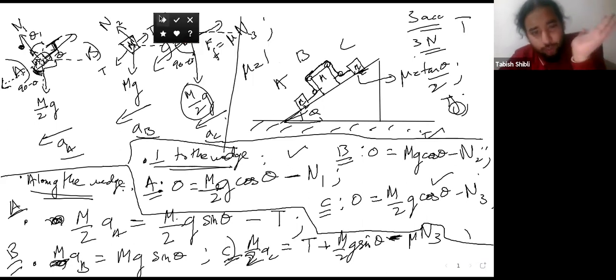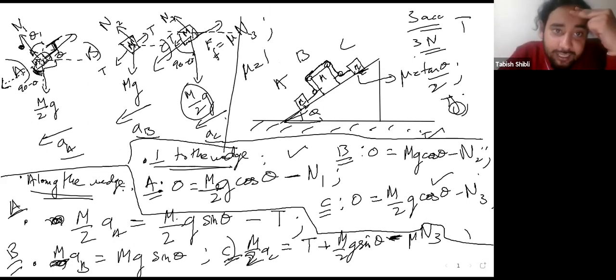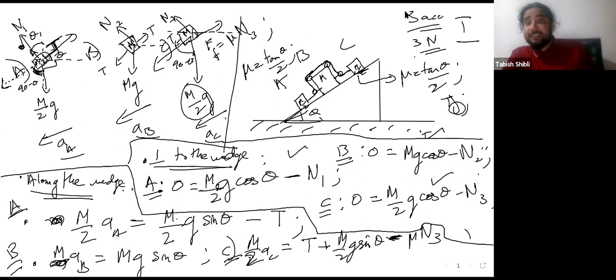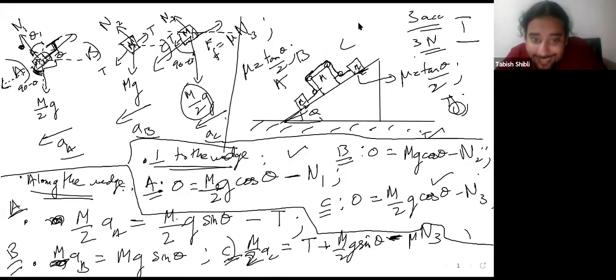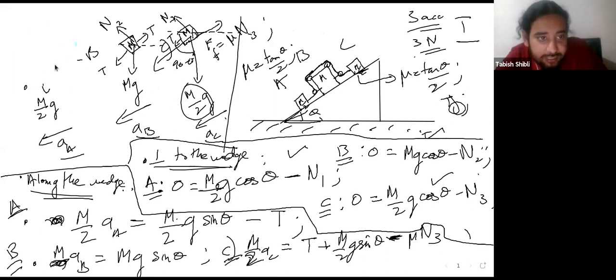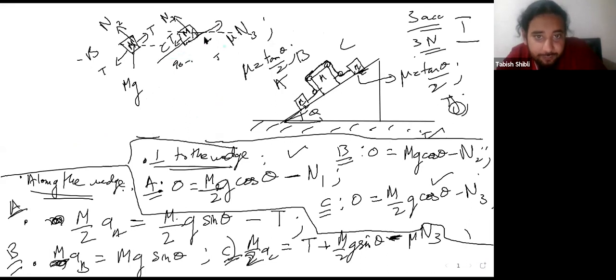But since mu is a constant, and that constant is actually given to you, it's tan theta over 2. So you have 7 variables and 6 equations. We are still 1 equation short. Where does that additional equation come from?